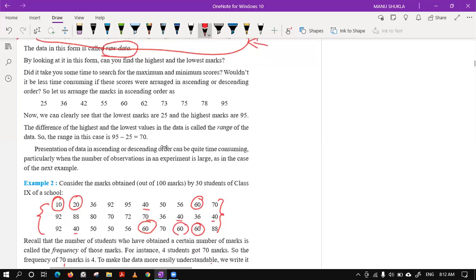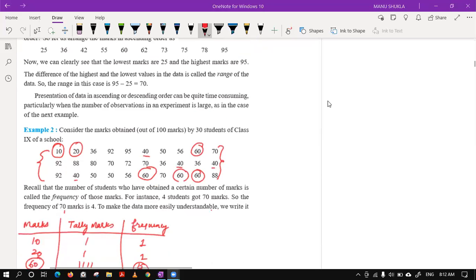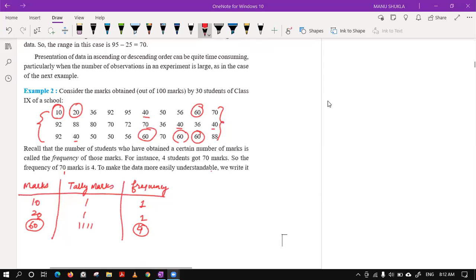Then came the next example, where we had 30 values. So we tried to form this frequency distribution table, which is ungrouped. There was no grouping at all. Simply we found some values were repeating again and again. We counted those numbers and we formed this frequency table to make the data compact.